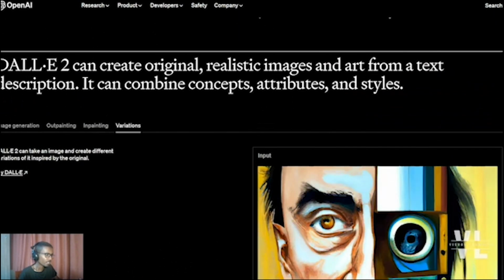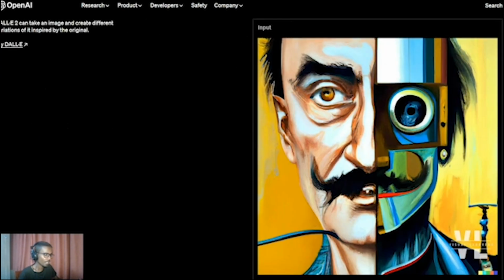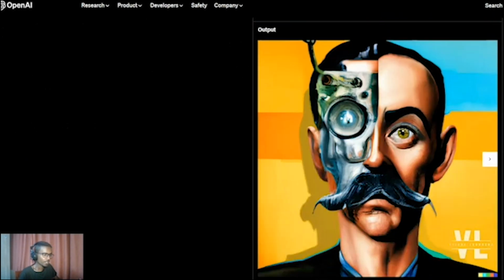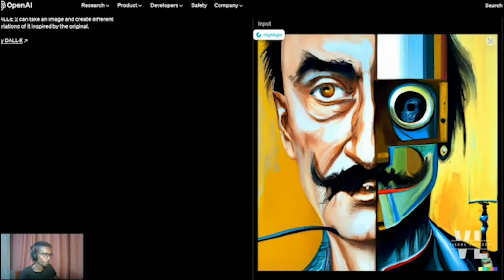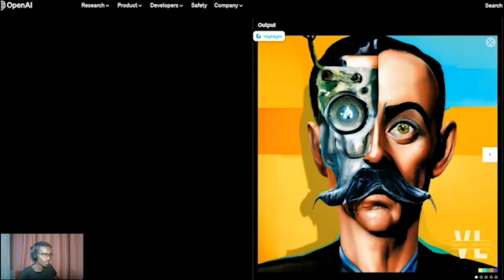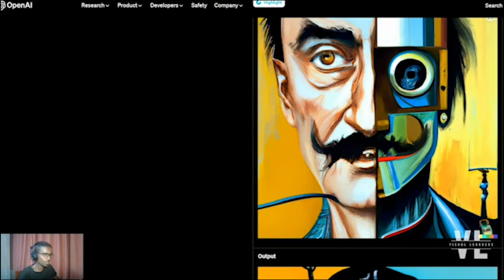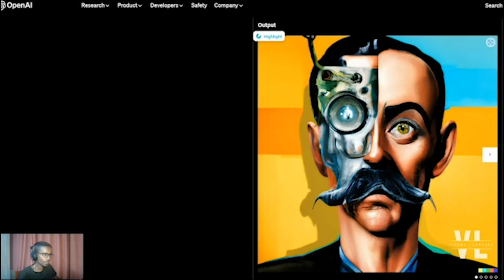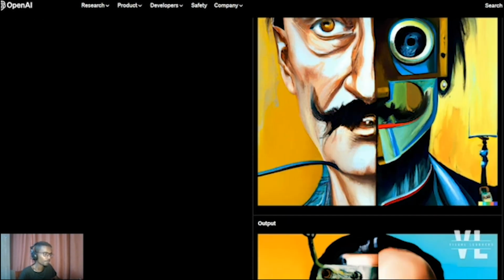And finally, we can add some variations to the original image. These variations can be, for example, if you have a half robot and half human image, then you can modify the first image and make some adjustments by adding slight variations, such as the robot part can cover a quarter of the image instead of half of the image.